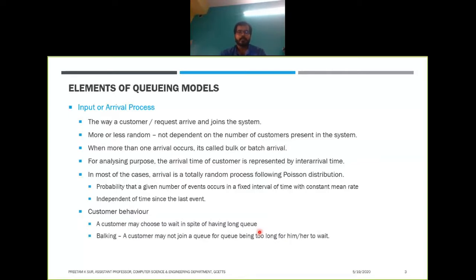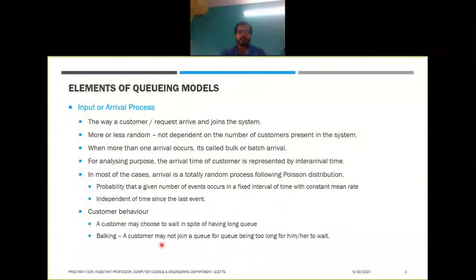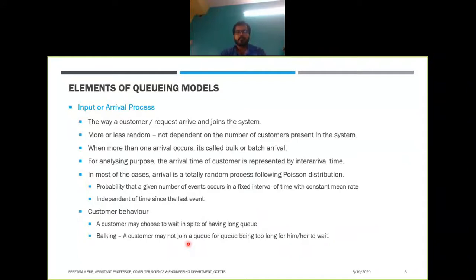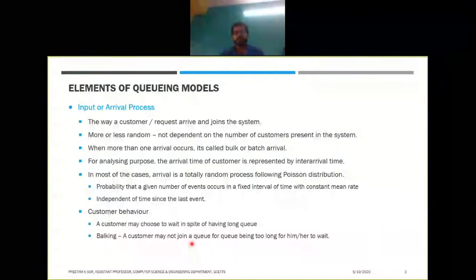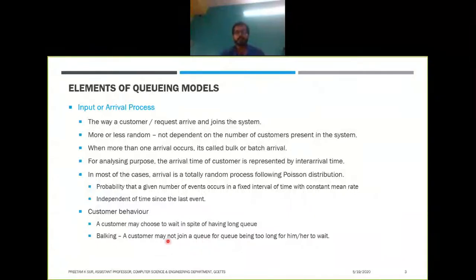But it is also possible that a customer may not join a queue because the queue is too long for him or her to wait. It may also happen that you are in a hurry and want to get a service, but you have no time, and you find that the queue is too long for you to wait. In that case you will not join the queue, and this kind of behavior is called balking.